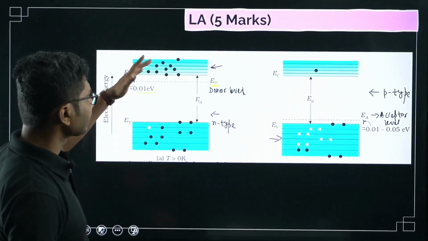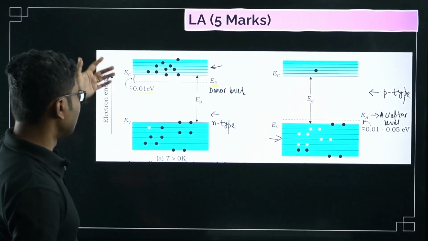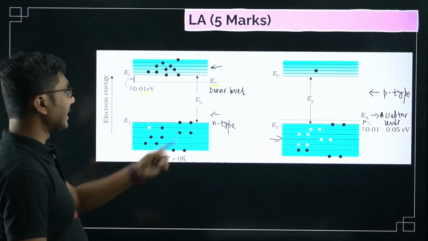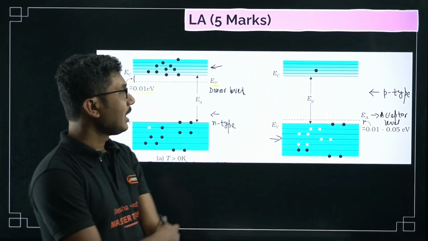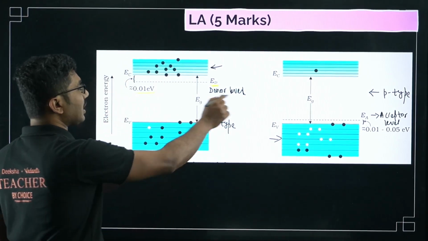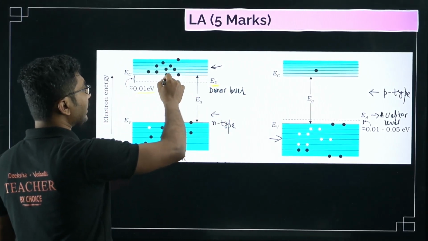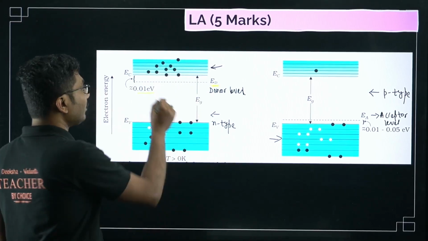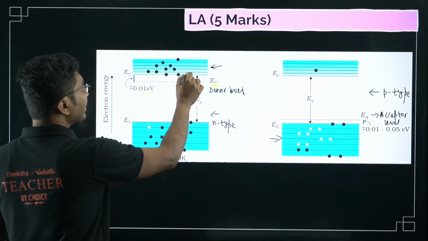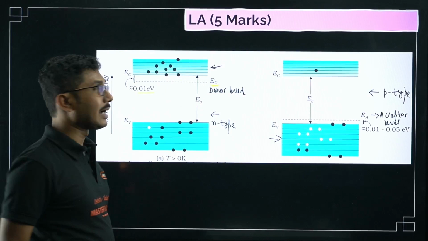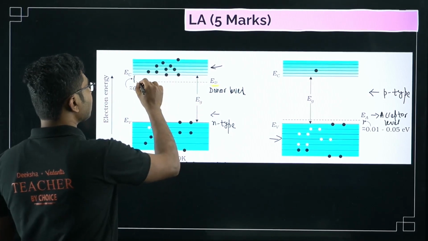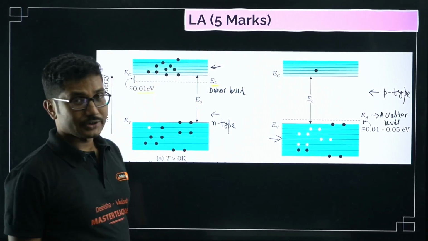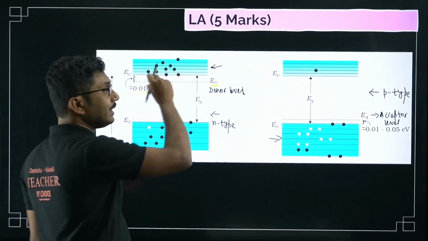Next is the band diagram. Okay, this is an N type, this is a P type. If you see the N type diagram, there is a donor level, electrons are getting donated from this donor level. Normally the band gap is high, but this donor level sits very close to the conduction band, so that is why a lot of electrons are getting supplied to the conduction band, so the band gap actually decreases.